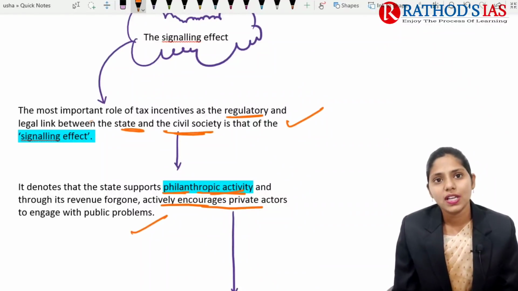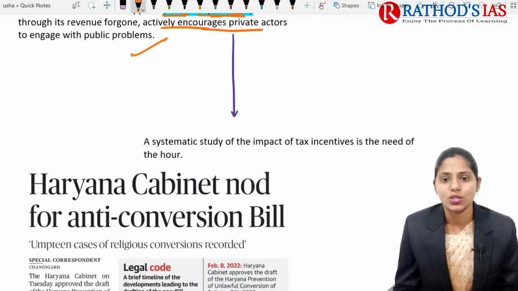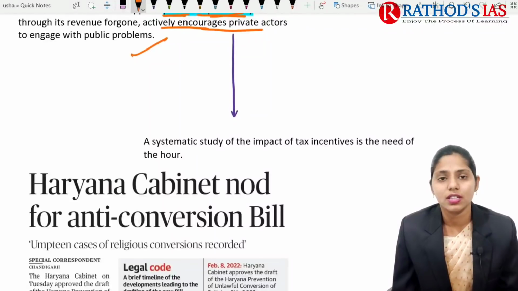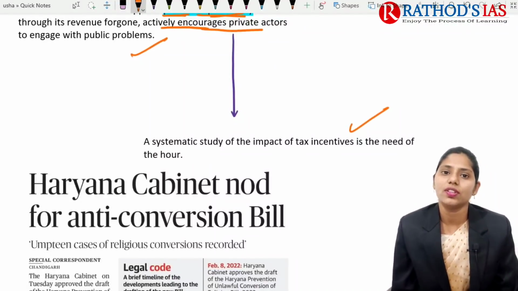Okay, so whenever a state is mainly supporting this philanthropic activity, that means funding for these NGOs as well as civil society organizations, it will also encourage private sector people to participate in these public problems as well. So here finally the author says that to get a proper conclusion, we need a systematic study regarding the impact of these tax incentives. It is a need of the hour now in India. So this is the gist of this topic.